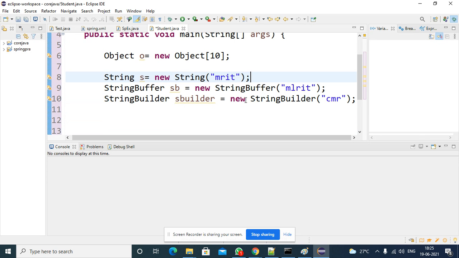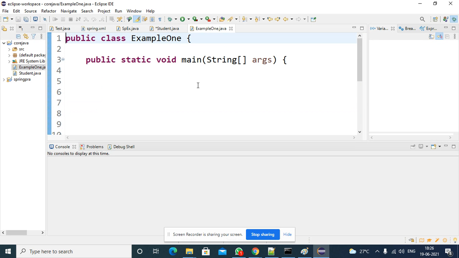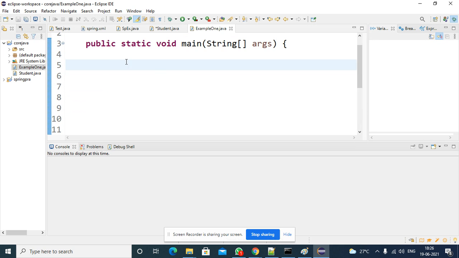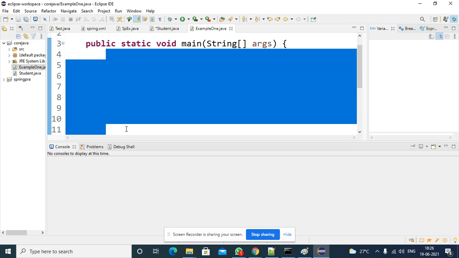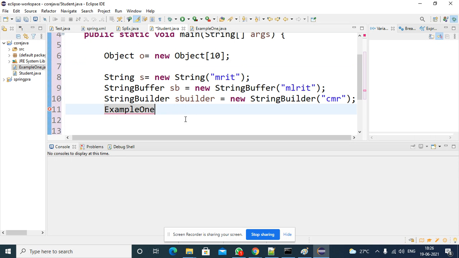So now I will take one more class, my existing class name. Just now we closed that class. What is the class name? Example1. So I will create the Example1 object. In that we have a constructor, right? Example1, yeah, nothing is there, great. If nothing is there, then it is very easy, right? Yes.